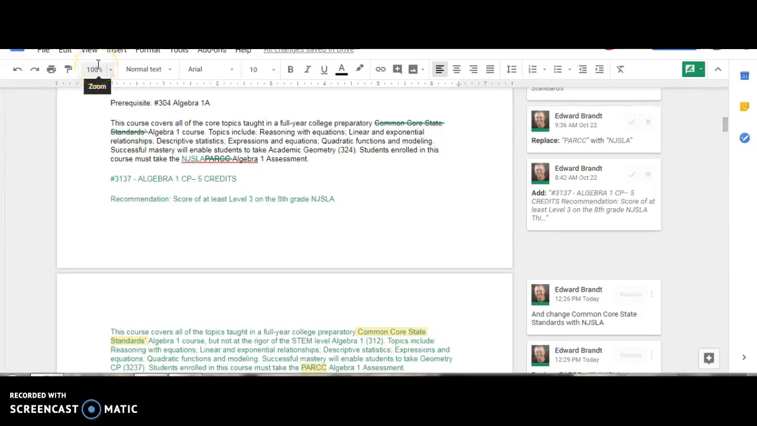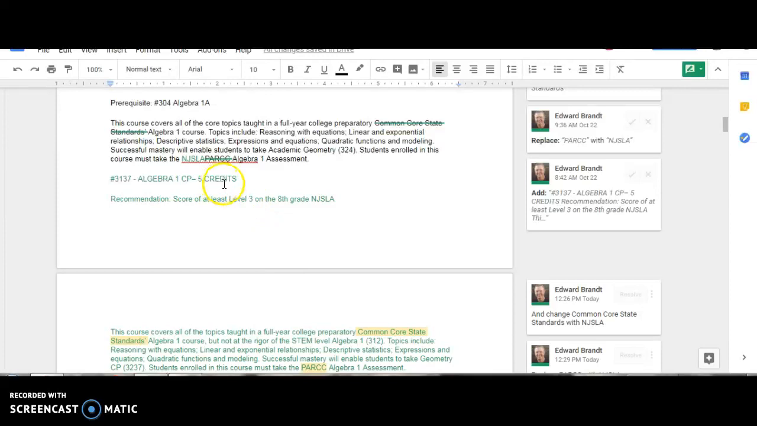Hey, just a little tidbit for those of you who are working on the Google Doc to make changes to your program of studies and using the suggestion tool. I realize that if you make a suggestion to something like, for example, here, I made a suggestion to move this course of Algebra 1 from one section to another.